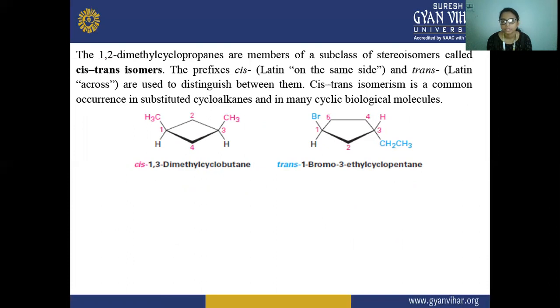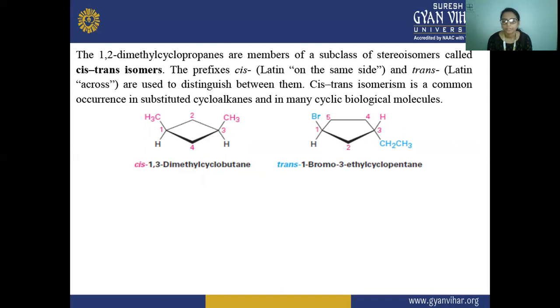The prefix cis is a Latin word meaning on the same side, and trans, Latin for across, is used to distinguish between them. Cis-trans isomerism is a common occurrence in substituted cycloalkanes and in many cyclic biological molecules.